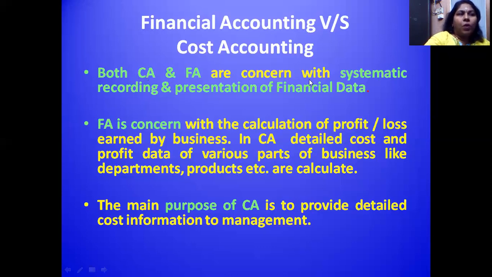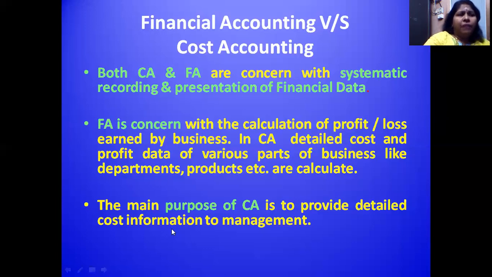Cost accounting and financial accounting are concerned with the systematic recording and presentation of financial data. Financial accounting is concerned with the calculation of profit or loss earned by the business. In cost accounting, detailed cost and profit data of various parts of the business like departments, products, etc. are calculated. The main purpose of cost accounting is to provide detailed cost information to management.